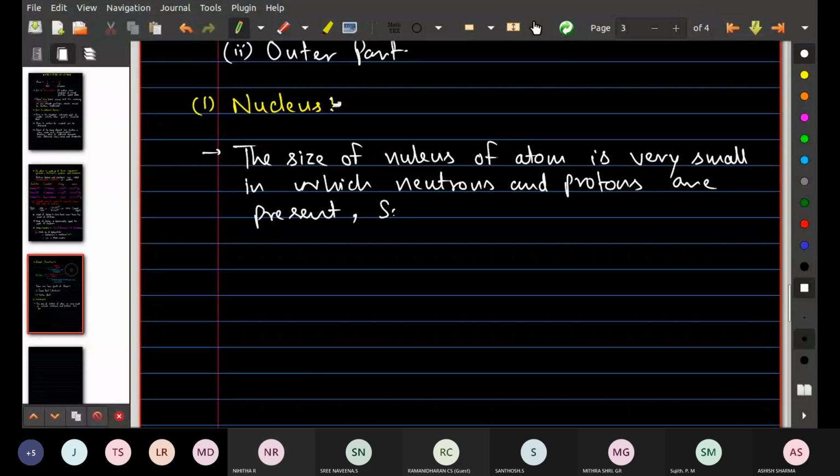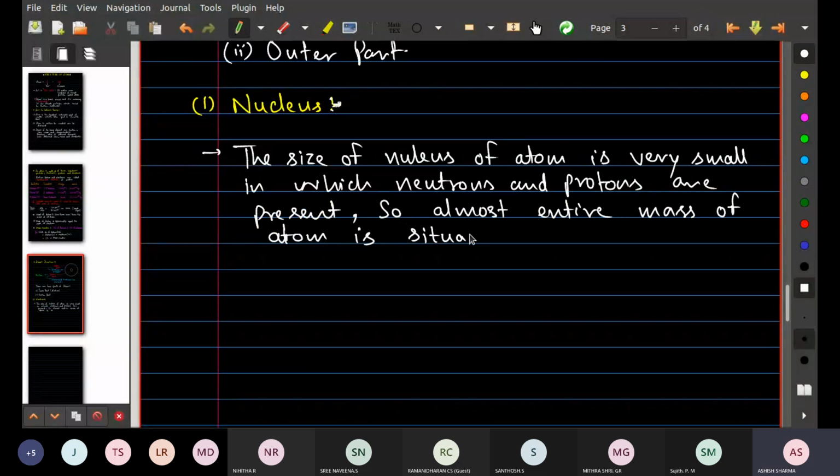So almost the entire mass of an atom is situated in the nucleus. So just do remember this thing.